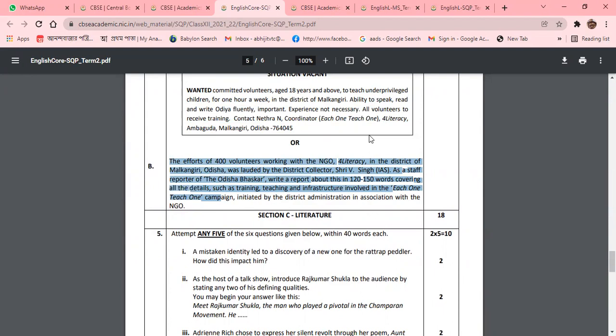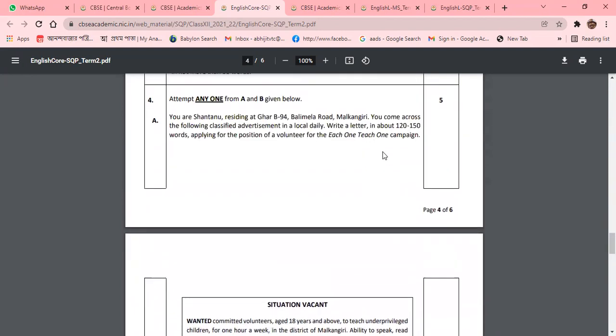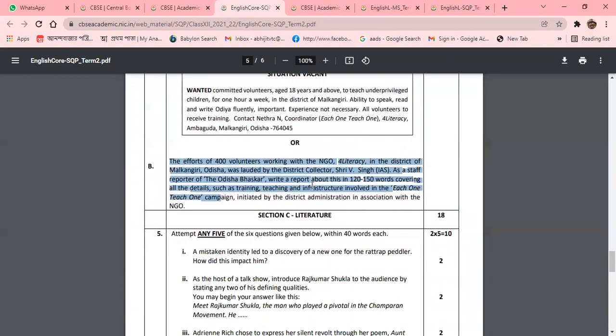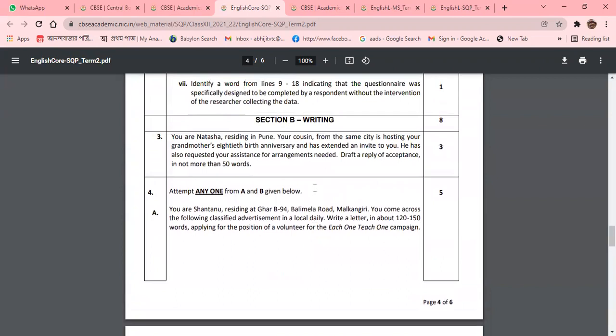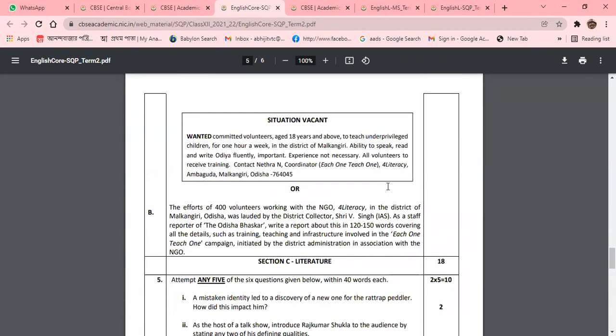As a staff reporter, you need to write a report. That is the normal thing. In question number 3, there is no alternative. In question number 4, you can take one alternative.